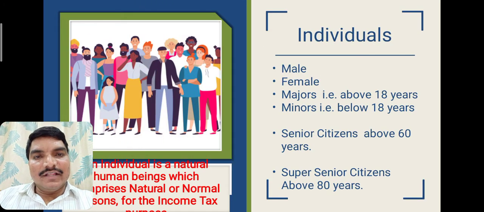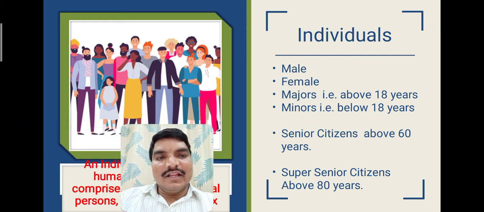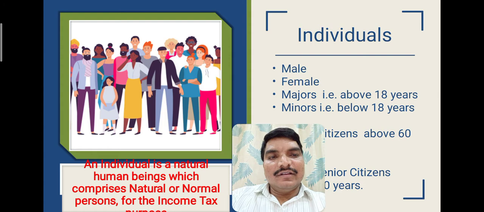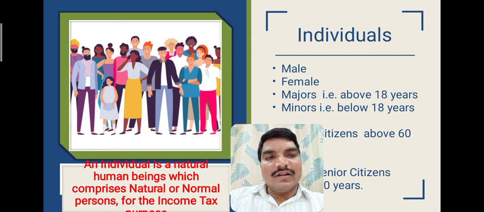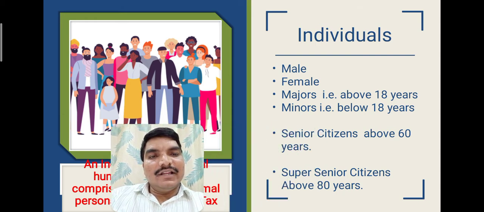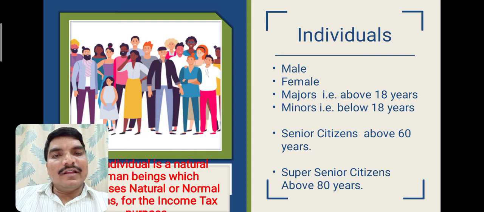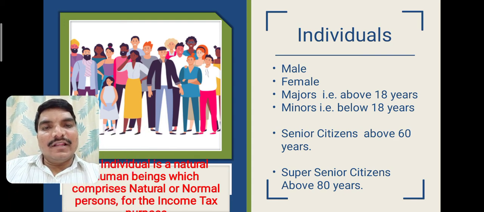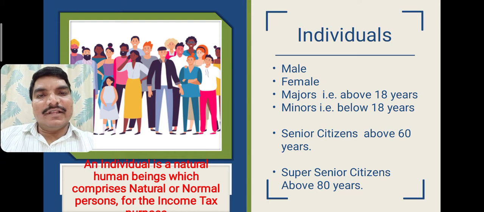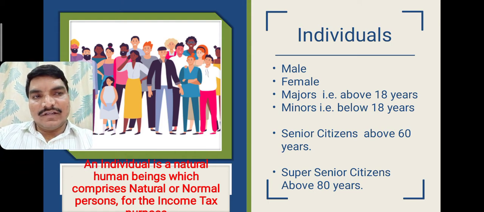So here, the individuals. Who are the individuals? Any natural human being is called an individual, whether male or female, a major, that is above the age of 18 years, or a minor, that is below 18 years.